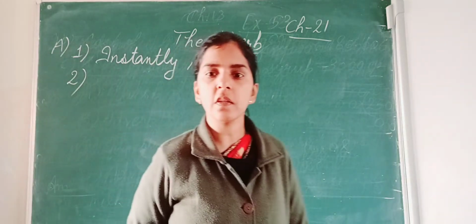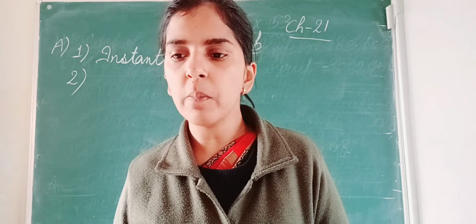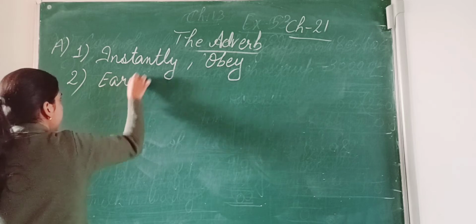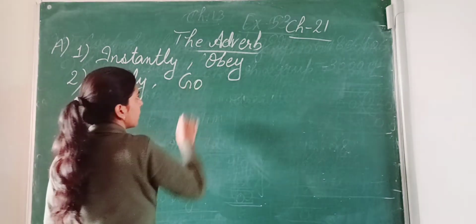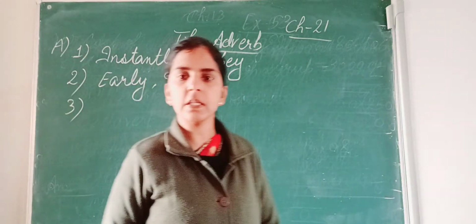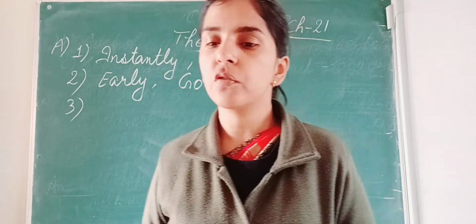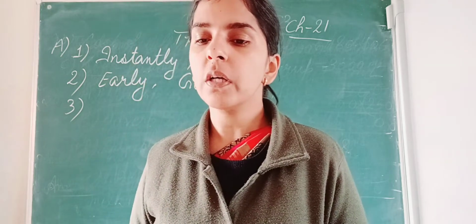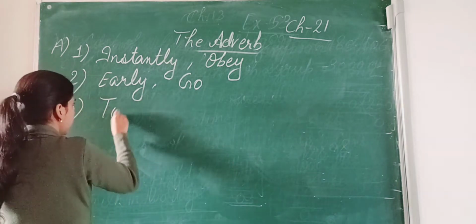Number two is, good children go to bed early. Which is the adverb of time here? Early. And which is the verb here? Go. Right? Number three is, we shall get our appointment letters tomorrow. Which is the adverb of time here? Here the adverb of time is tomorrow.